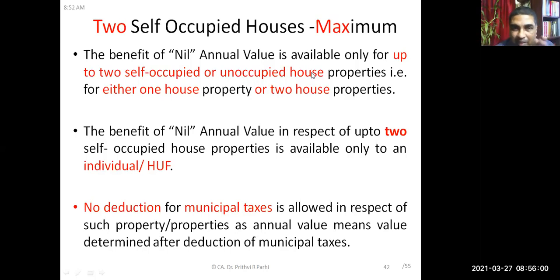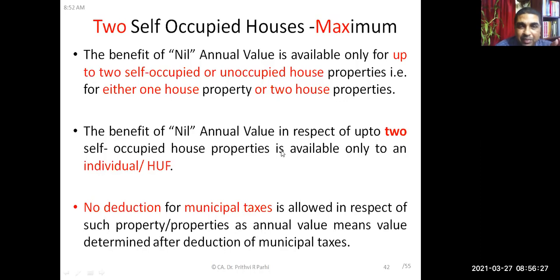I'll be telling you separately. So for a maximum of 2 houses you can avail this benefit. If you have three houses, you can avail it for up to two houses, and one house shall be deemed to be let out, even if you are still self-occupying it.